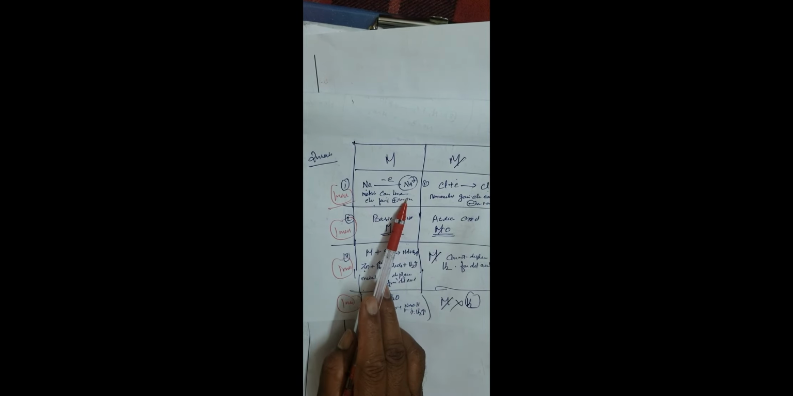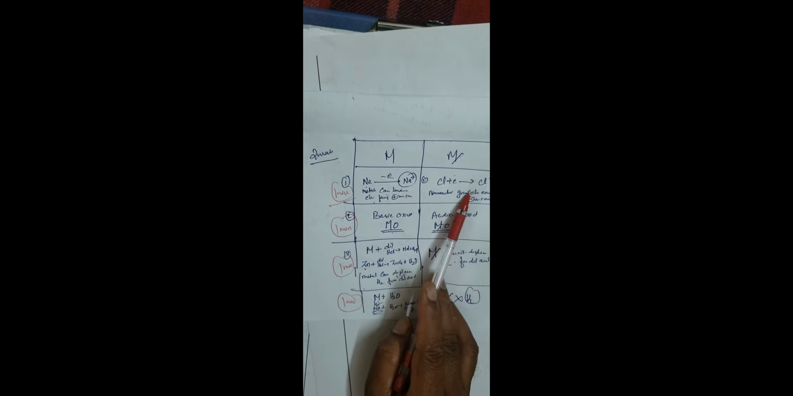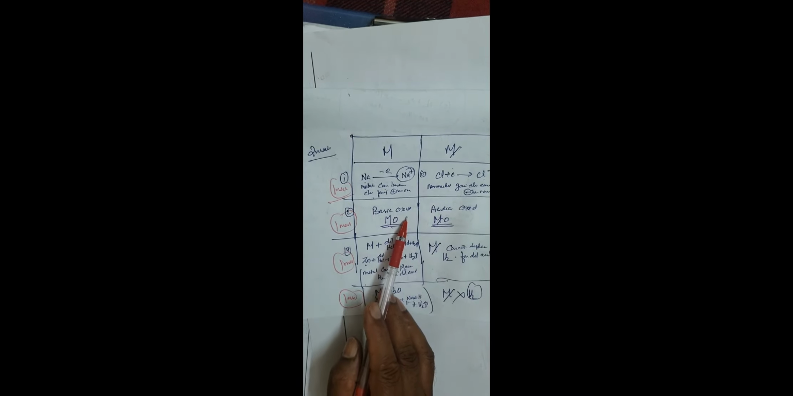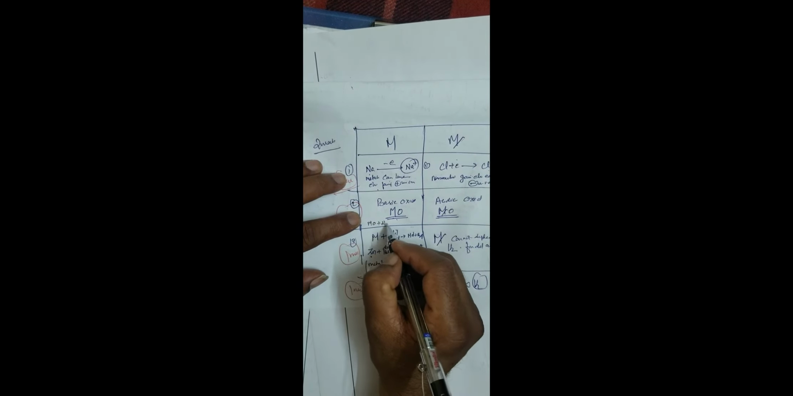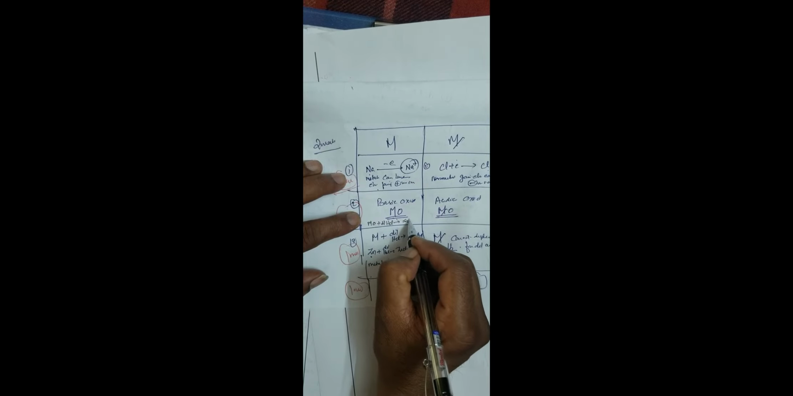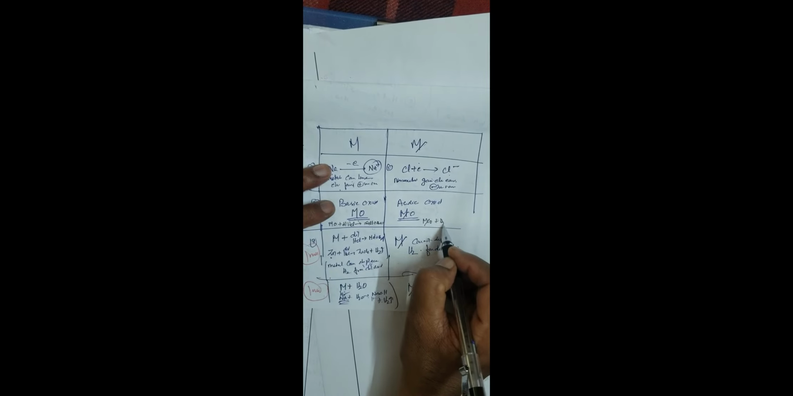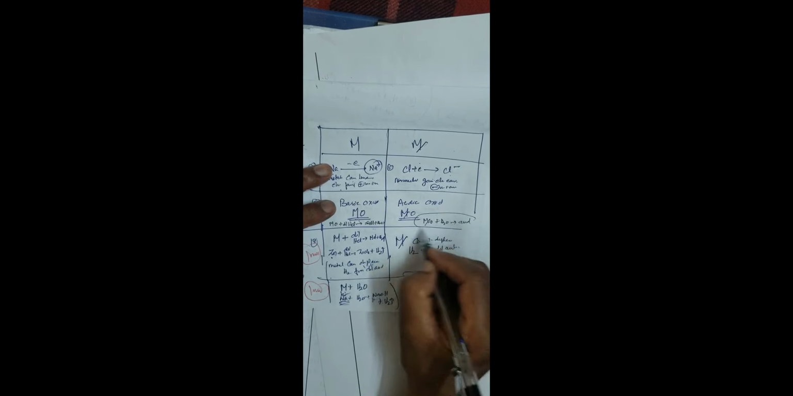Therefore, if they ask you to write the difference between metal and non-metal: metal can easily lose electrons, forming a positive ion. Non-metal can easily gain electrons, forming a negative ion. Metal forms a basic oxide. Non-metal forms an acidic oxide. Why? Basic oxide reacts with dilute acid and forms salt and water. Non-metal oxide reacts with water and forms acid. This is another important characteristic.